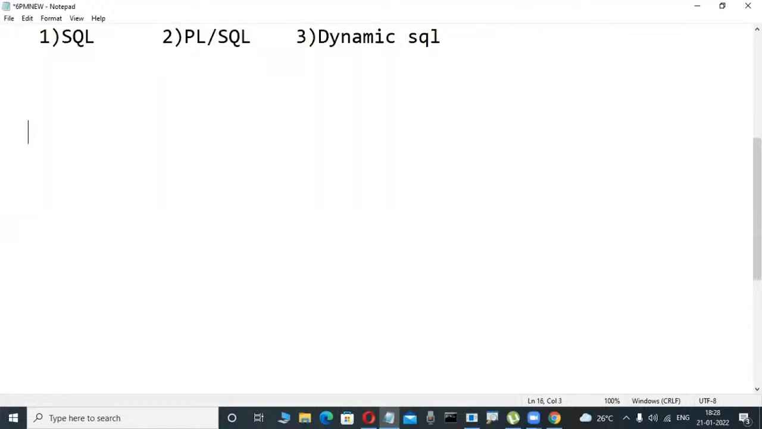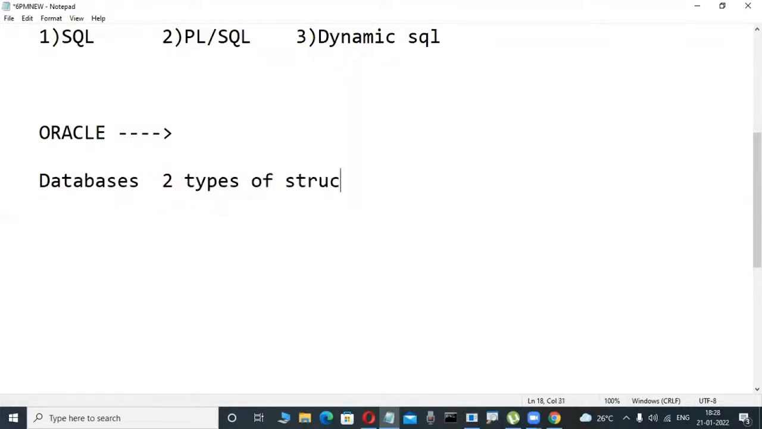Actually, these relational databases are there: Oracle, SQL Server, DB2. These are relational databases. But unfortunately, these databases have two types of structures. You must be familiar with this before we start our courses. These databases, observe it here, have two types of structures. Don't write it, just observe it here. Two types of structures.